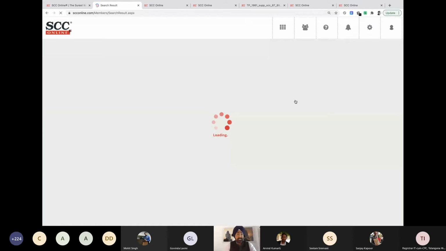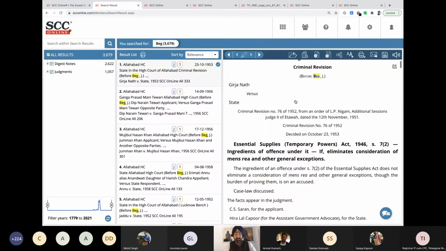What it's going to do is it's not going to search for Baig as a petitioner or a public witness or as a respondent or as an advocate or as a victim. Nothing. It will just search in the quorum. So Justice Baig's name is searched in the quorum, and now you can also do the bifurcation, that you want to see judgments from the Supreme Court or from other high courts.